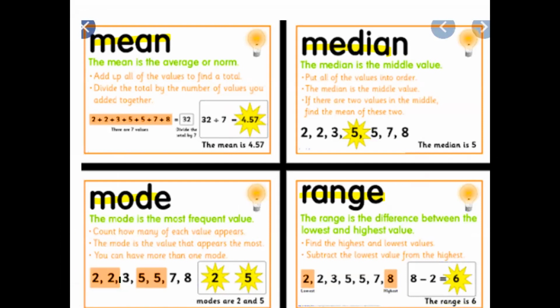On that box, you're welcome to copy this part down, but you need to write down: the mean is the average. So essentially what you do is you add everything together, you divide it by 7, and then this is your average. The median is always the number in the middle. The mode is the most frequent, and the range is the biggest number minus the smallest number.